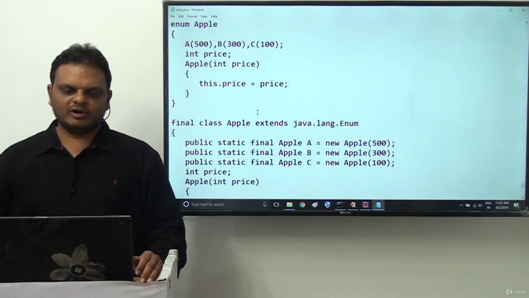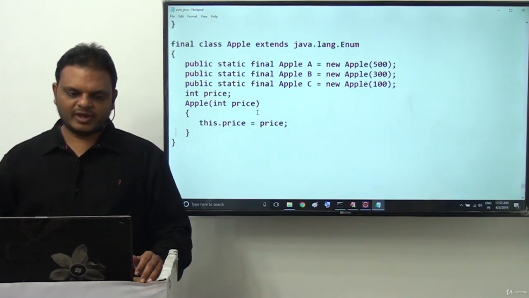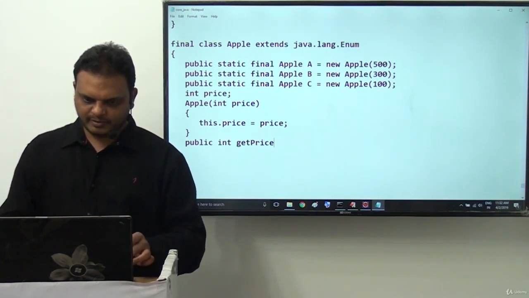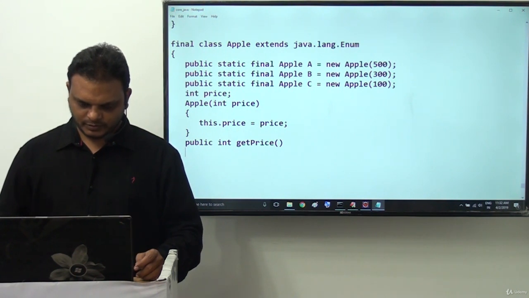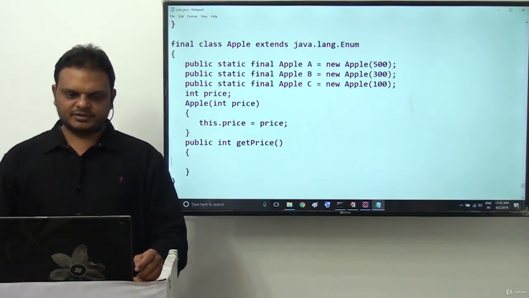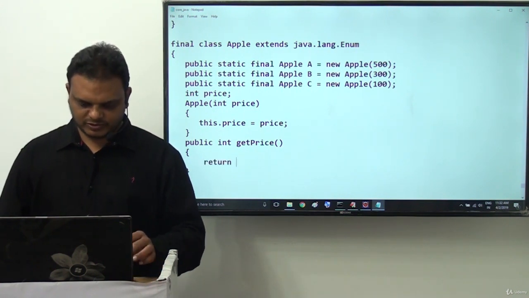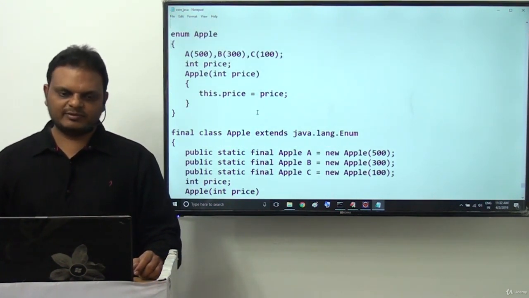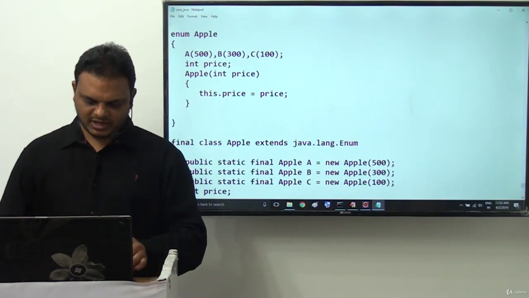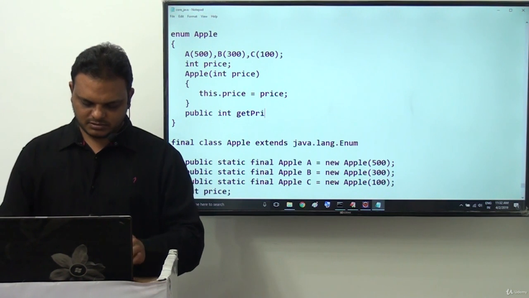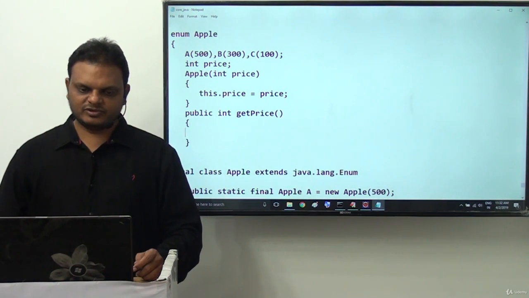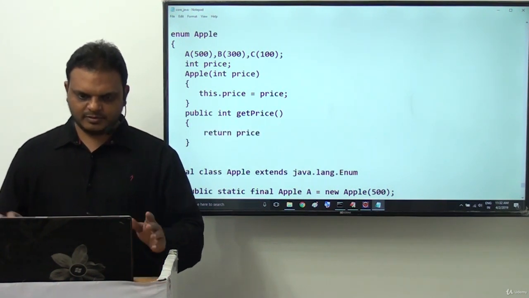Next, I want to access this price value. That's why we are going to use the public int getPrice method. Inside this getPrice method we have to return that price value, the value we already provided. The same setup is required inside this enum, then only we are able to get it in the translated code. Now I will provide public int getPrice method, and inside it we return price directly. Return price, that's it.